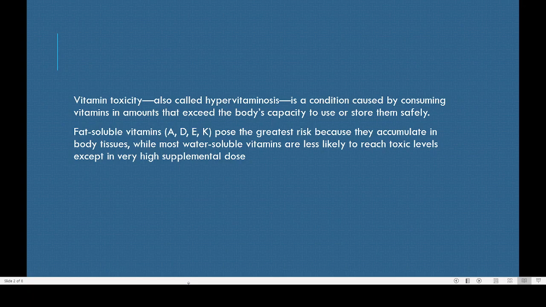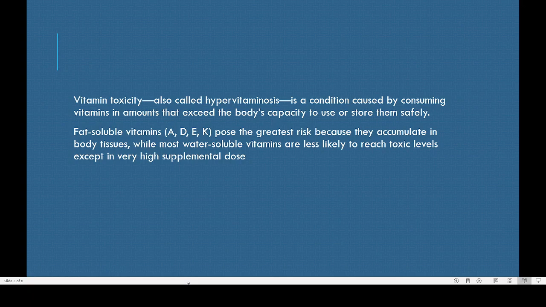Hyper means more, and vitaminosis means excess of vitamin. Too much of vitamin. It's a condition caused by consuming vitamins in amounts that exceed the body's capacity to use or store them. So the body has a natural level up to which it can process safely. If we consume too much of anything, it is always poisonous. Like that, in the case of vitamins also, too much can create problems for the body